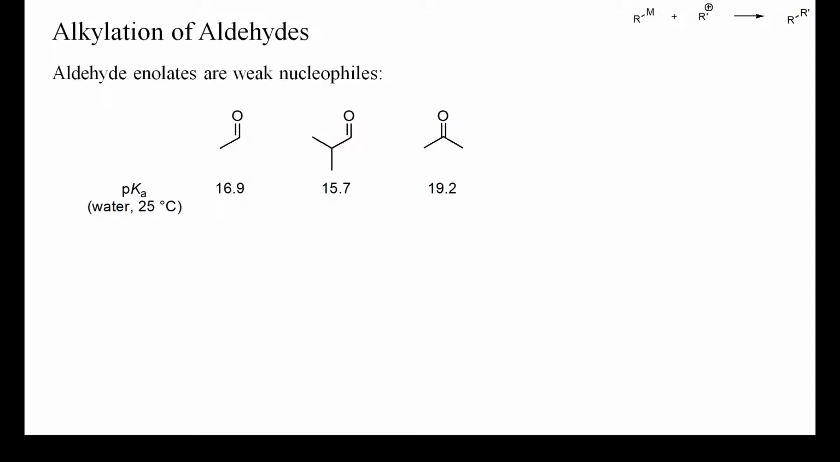Aldehydes are more acidic than ketones and their enolates therefore less basic and nucleophilic. Some aldehyde enolates may therefore only react slowly with a given electrophile, and aldol reactions of the product may compete effectively with the alkylation reaction. In such instances, complex product mixtures will result.